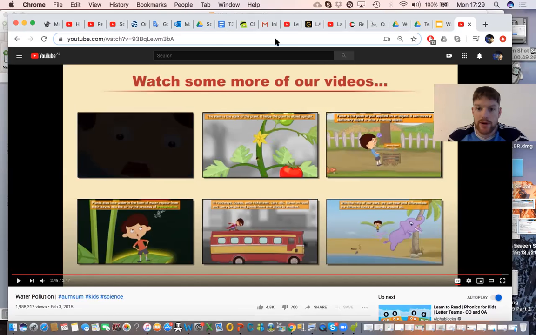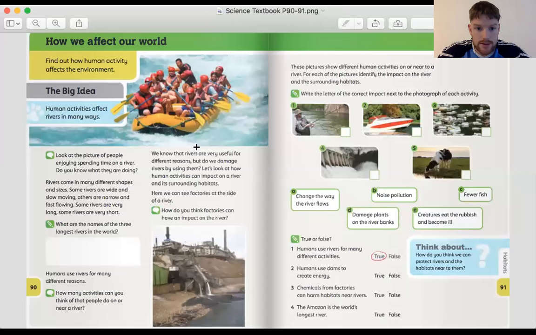So we'll go to our book now, our textbook, which is page 90. And okay, so the chapter is how we affect our world. And what we're going to do today is we're going to find out how human activity affects the environment.